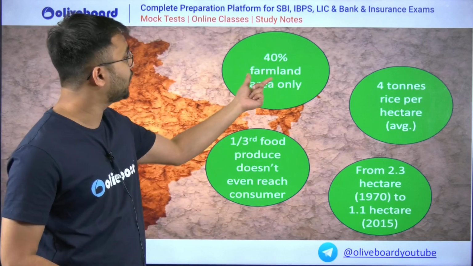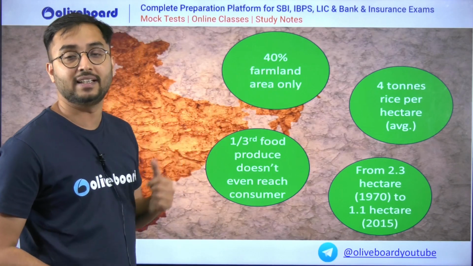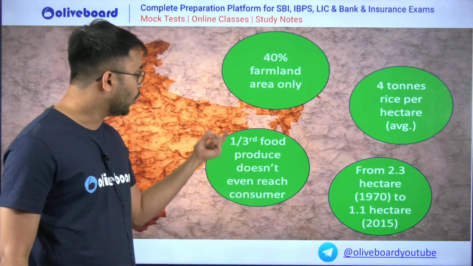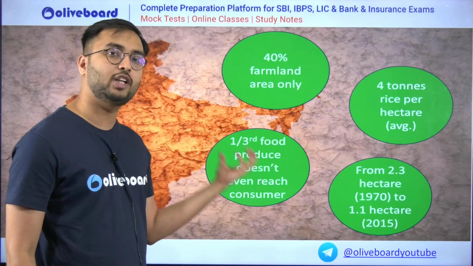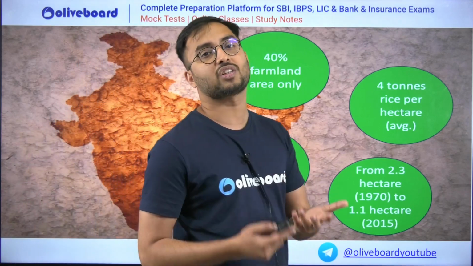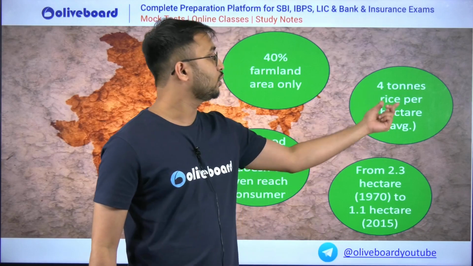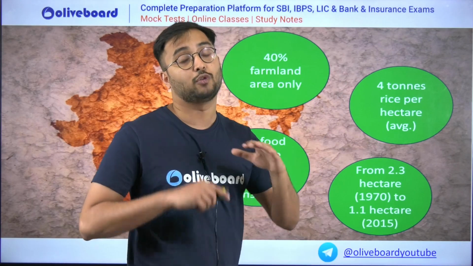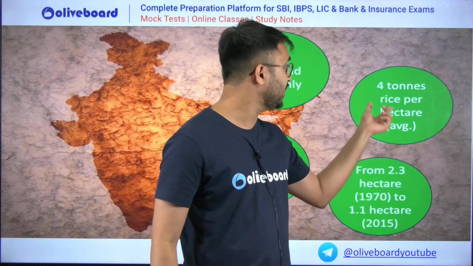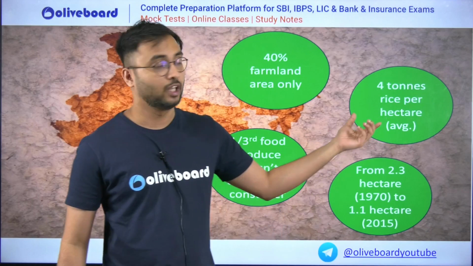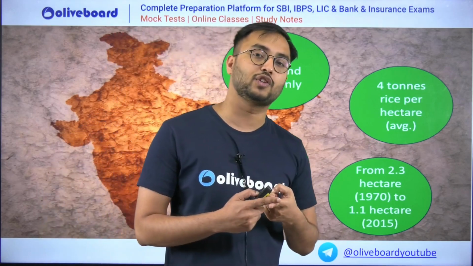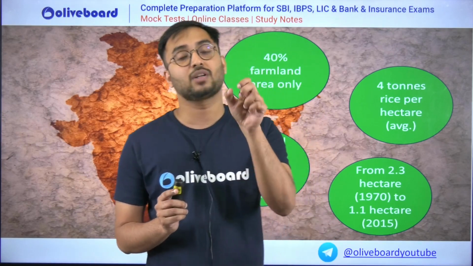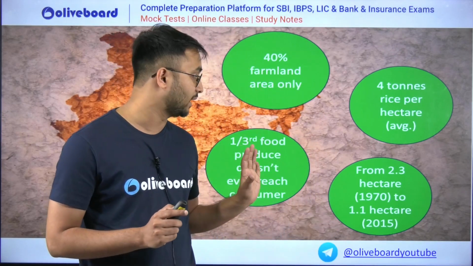Simple. 40% of farmland area is only under Indian agriculture. Remaining 60% is inefficiently used. Similarly, 1/3 of food produce doesn't even reach the consumer because of the logistical and post-harvest losses. 4 tons of rice per hectare is the average production in the country, whereas if you compare with China, China has 7 to 8 tons of rice per hectare. This shows us कि India की agricultural efficiency कम है, and at the same time still the fundamental lacunas as well as structural problems are there in Indian agriculture.